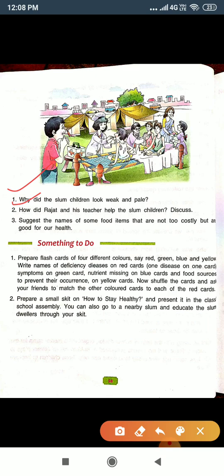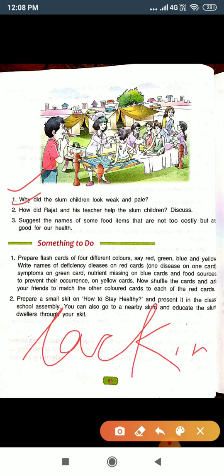The slum children looked weak and pale. Why? Because they were suffering from anemia, that means lack of iron. Lacking a mineral that is called iron, and due to the lack of iron, they are suffering from which disease? Anemia.